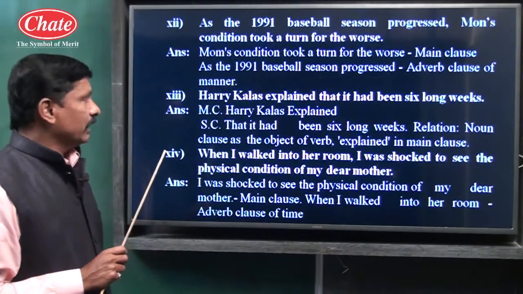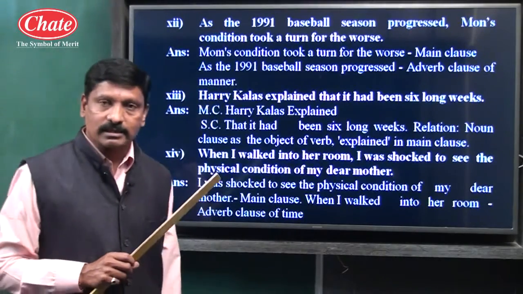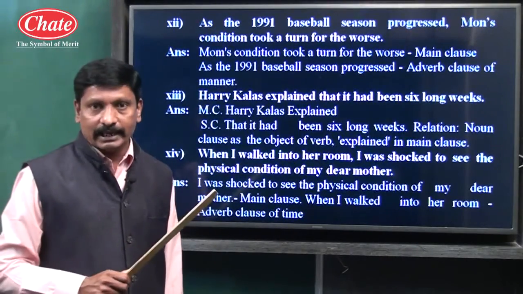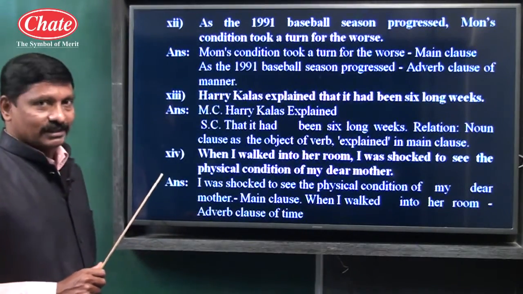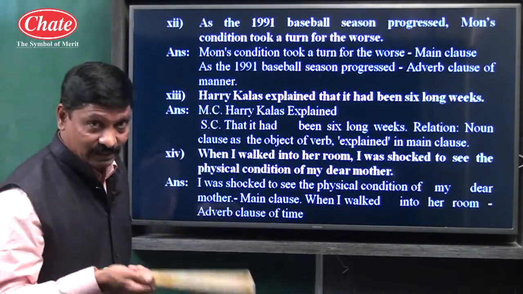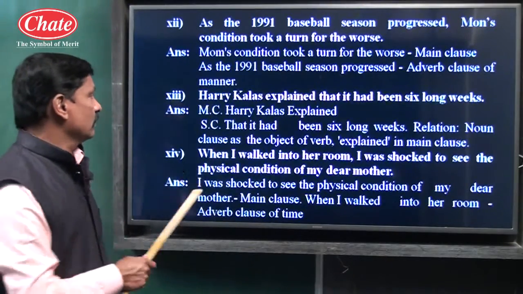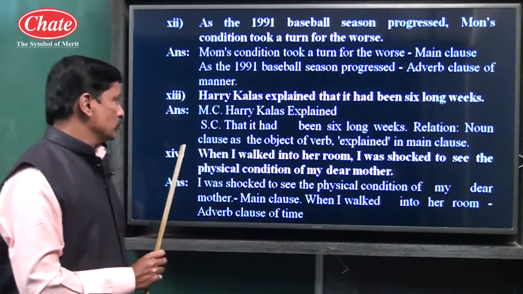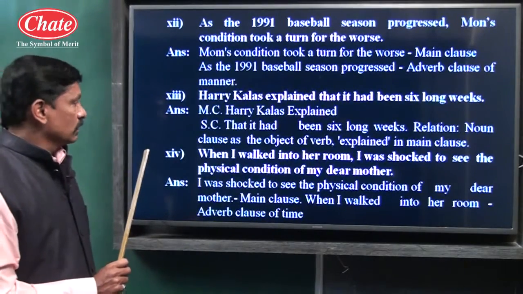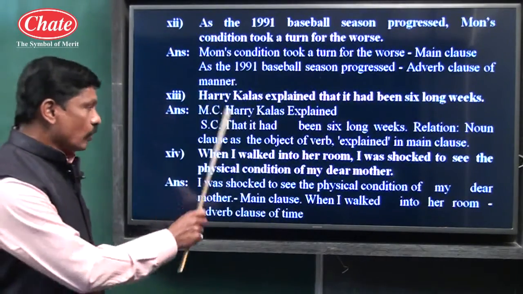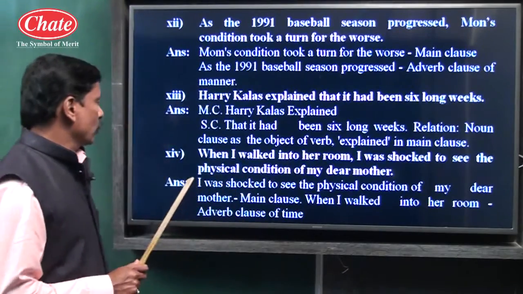Next, Harry Callas explained, main clause. Harry Callas explained. What did Harry Callas explain? That it had been 6 long weeks. That it had been 6 long weeks, a function of a noun, so subordinate noun clause. See, main clause, Harry Callas explained, subordinate clause, that it had been 6 long weeks, noun clause working as object to the verb explained in the main clause.